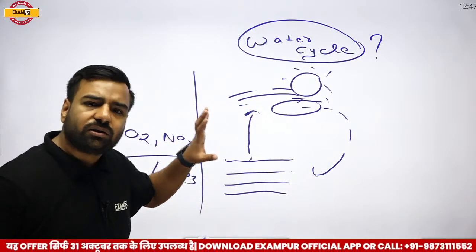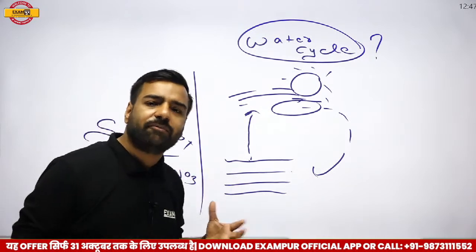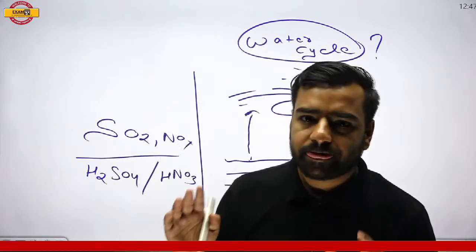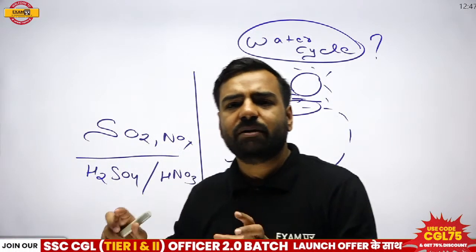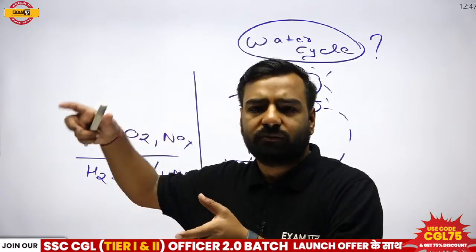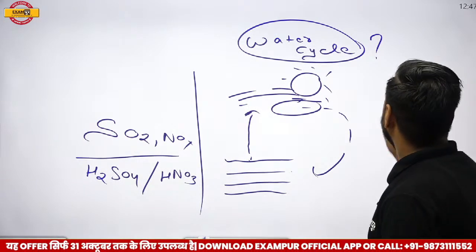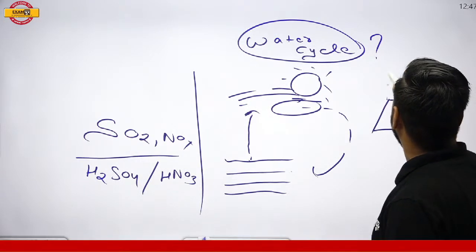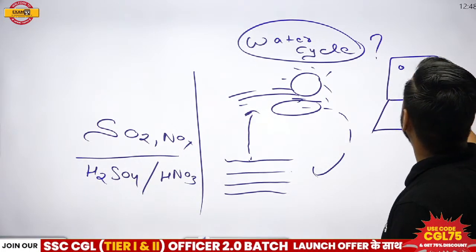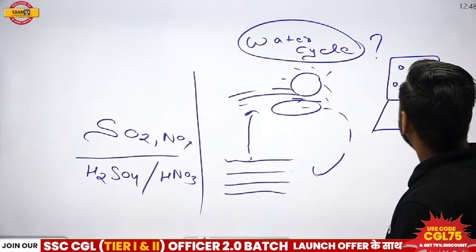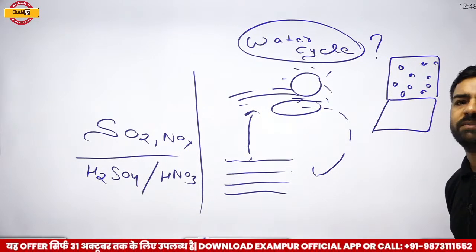Now, let me explain this with a simpler example: a tiffin box. Remember when our mother used to pack food, chapati, in a tiffin box? When we opened the tiffin box, the lid used to have droplets. Why was that droplet present?